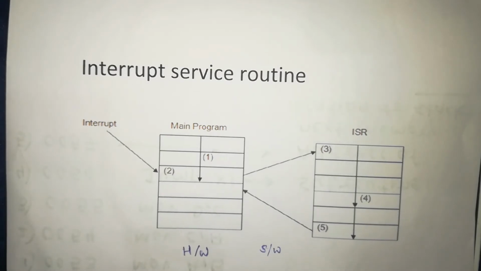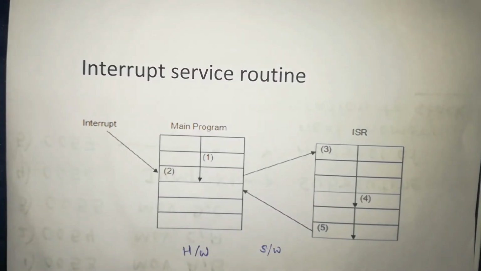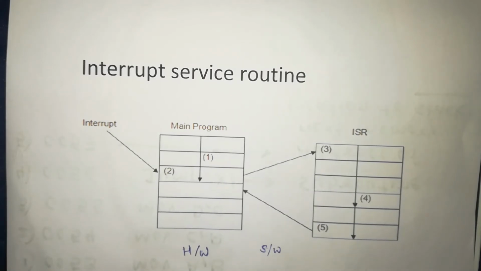After execution of hardware interrupts, the program counter is not incremented, whereas after execution of software interrupts, the program counter is incremented. Hardware interrupts have lower priority than software interrupts, and software interrupts have higher priority than hardware interrupts. Hardware interrupts improve the throughput of the system, whereas software interrupts do not improve the throughput of the system. So this is about hardware and software interrupts.